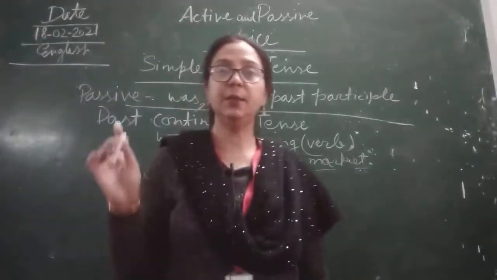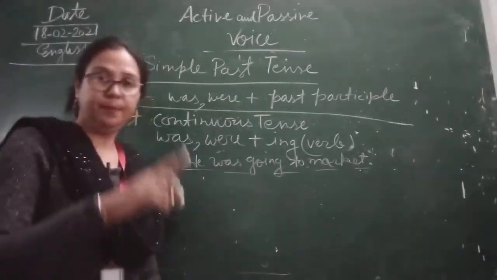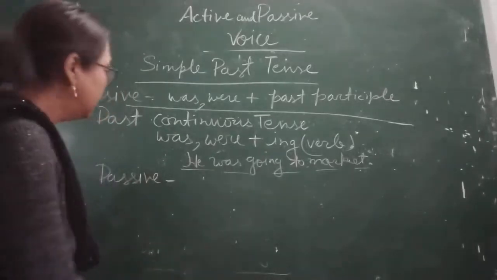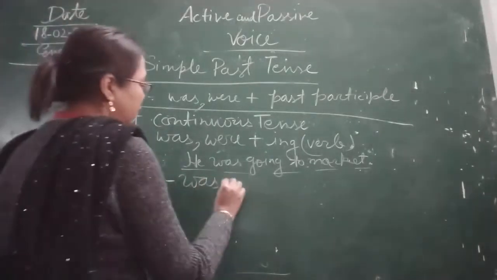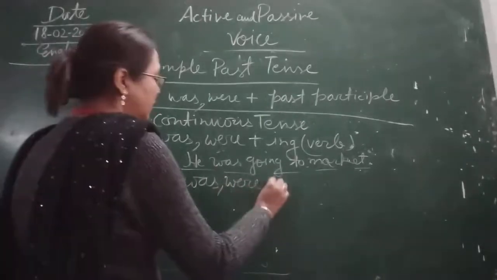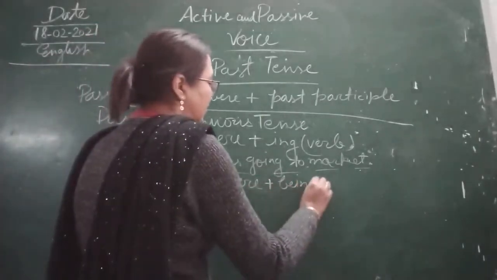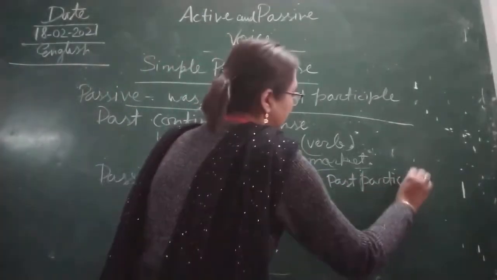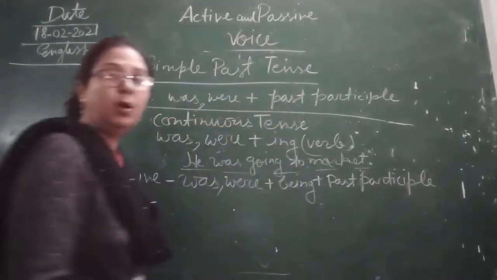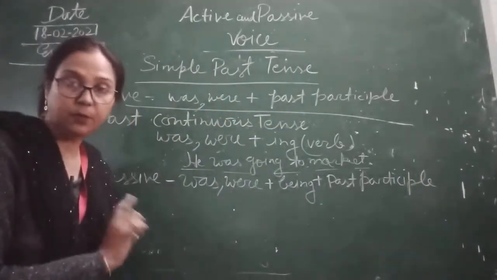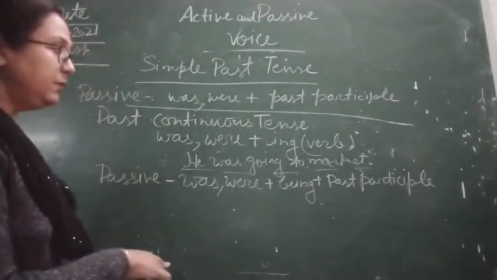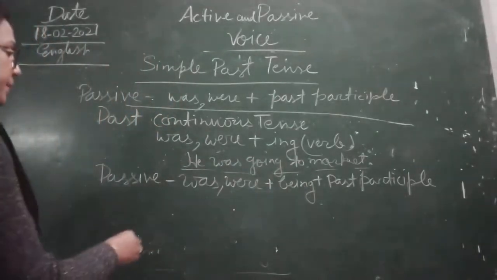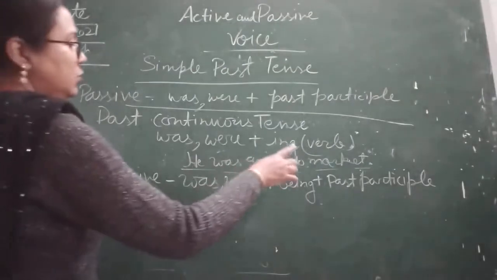Similarly, as we have done in the present continuous tense, the same rule will be followed over here. Only was and were will be changed. The rule of making active to passive voice is was and were, plus being, plus past participle. This is the rule of making active to passive voice, children. Now I will give you the same example, he was going to market.